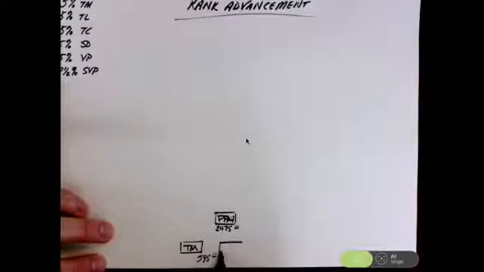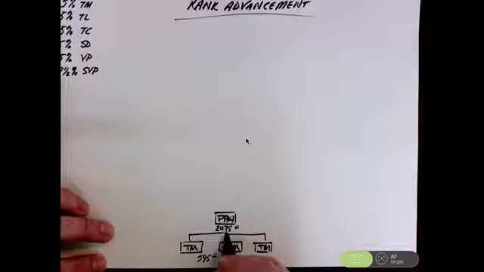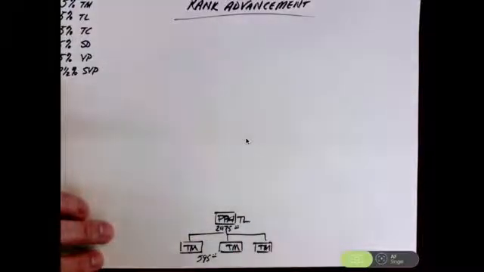Once somebody has a team that has 3 team members on the first level, they're promoted to team leader. The other way to get to team leader is simply to purchase a PPA package. If you purchase a PPA package, it makes you a team leader right away.